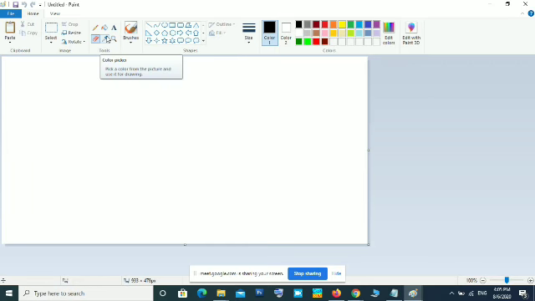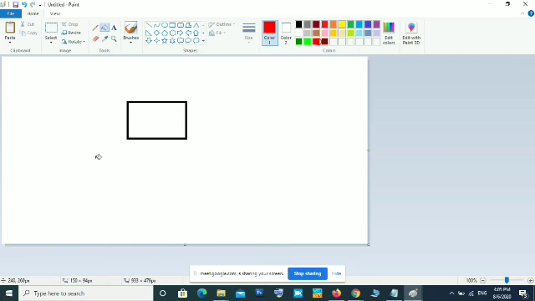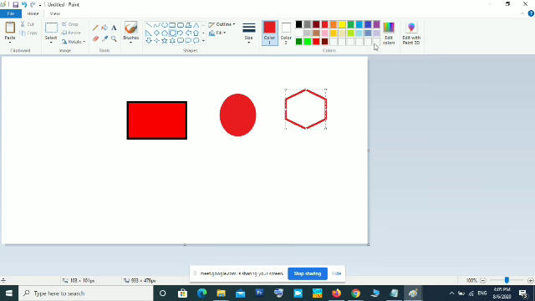So this is the color picker. This is a useful tool. When you draw some shapes with different colors, for example, this rectangle I am filling with red color, then I draw another circle and fill it with another red color. This is a different red color, some shadings are different. In another shape I am drawing, I fill another color inside. Next I am drawing one more shape. In this shape I want the color of this circle.